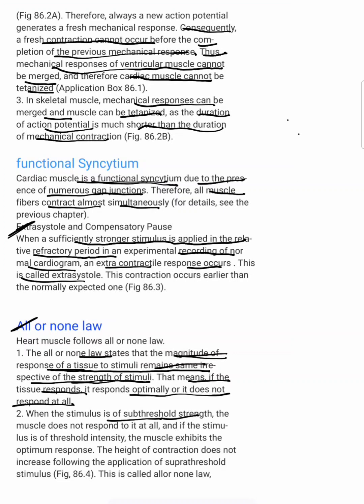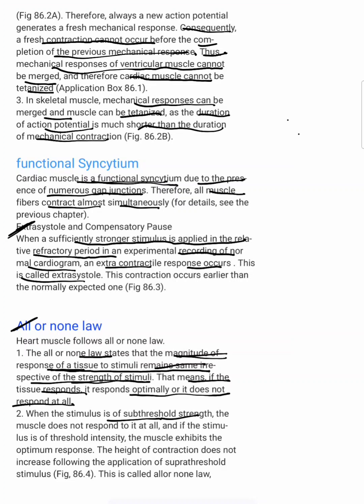Cardiac muscle has a certain threshold; if you give only that much, it will show a response. Below that it does not show, and above that it also does not show. Below that is called subthreshold stimulus, subthreshold strength.